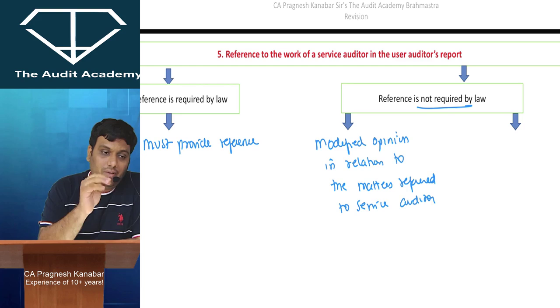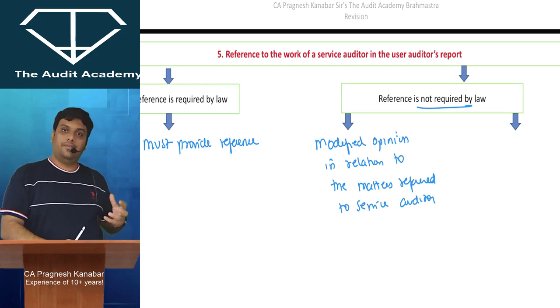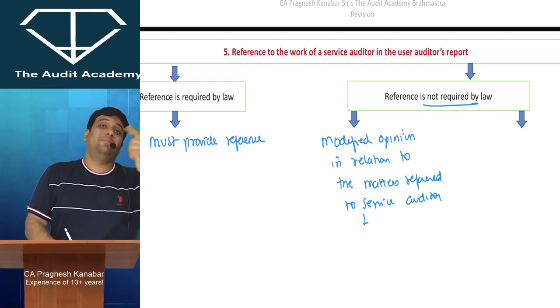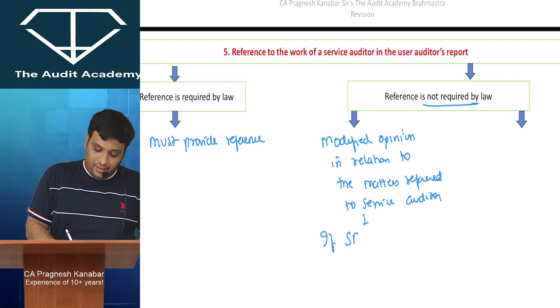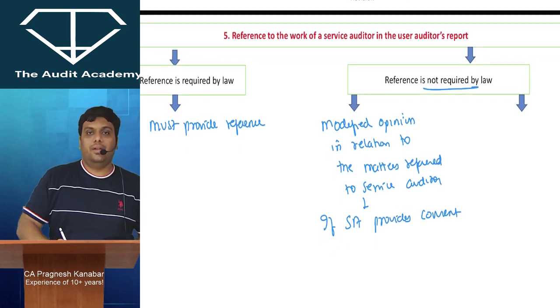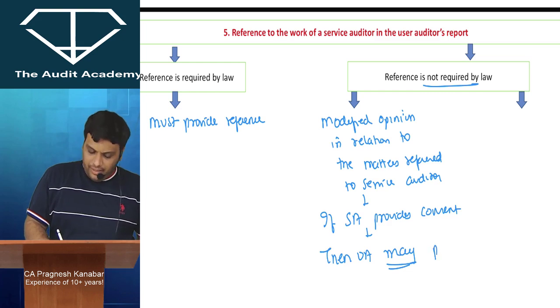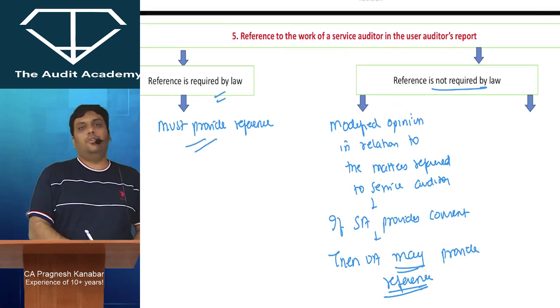So you are giving a modified opinion exactly with respect to the matter which was given to that service auditor. Then in that case, there is something called the basis for modified opinion paragraph. In order to explain why you have given a modified opinion, you may have to refer to the work of the service auditor. So if the service auditor provides consent, see, you cannot forcefully refer to someone's name without their consent. So if the service auditor provides consent, then the user auditor may, not compulsory, may provide reference. Alright. If it is required by law, then you must provide reference.